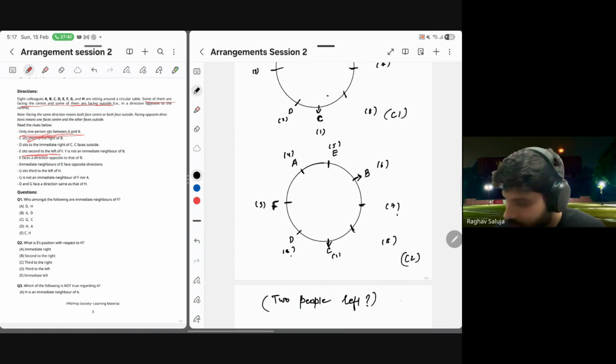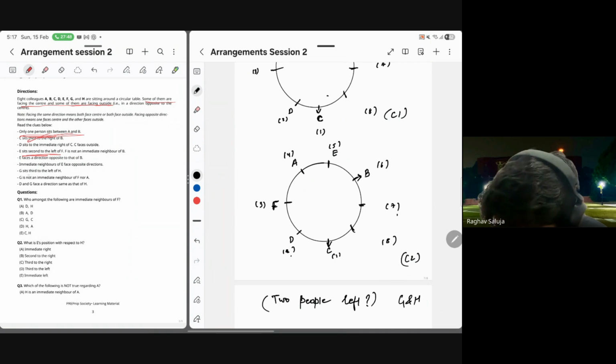G and H have to come at 7 and 8 with this arrangement. But what is written about G? G sits third to the left of H. But there are only two places for G and H, which are 7 and 8. They are becoming neighbors in this case. G can't sit third to the left of H. इसका मतलब ये case is not possible.